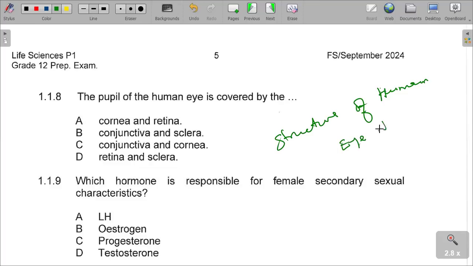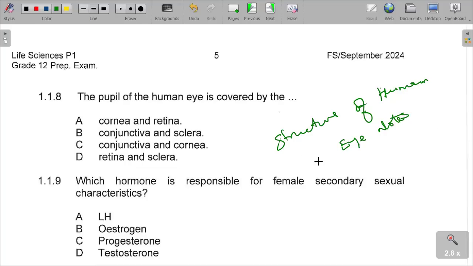Please also refer to the notes for further explanations. What you need to understand is that most times we cannot write a question paper, paper one, where there is no structure, where we don't have these receptor organs, the eye, the ear. They can always be there, or else the human skin can as well be there. So please take note. You cannot go to the exam not knowing the structure of the human eye.